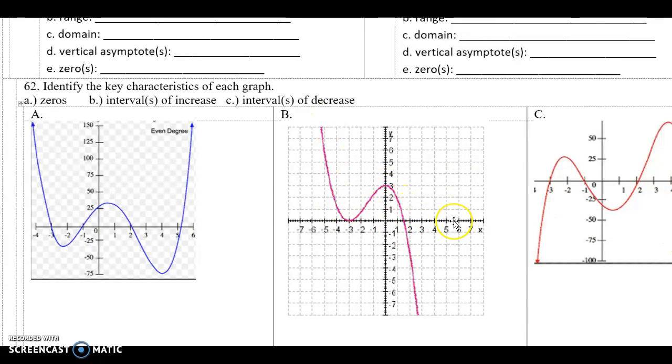You can find zeros, intervals of increase and decrease. I have faith in you. I expect to see this when I return on Friday. I'm serious, Noah. Serious.